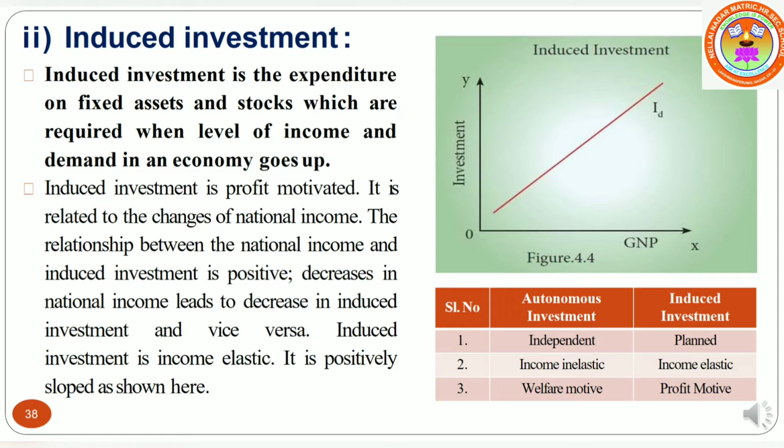Autonomous investment is income inelastic and induced investment is income elastic. If national income goes up, induced investment also goes up. That is, an increase in income induces investment. The reason is that an increase in national income leads to an increase in demand for goods and services, and for meeting the same, investment is increased. In short, induced investment takes place when the level of income and demand in the economy goes up.